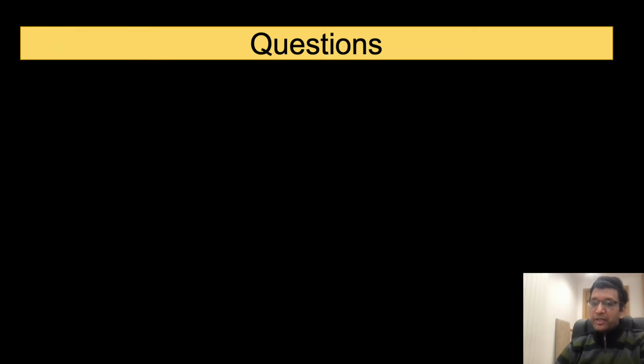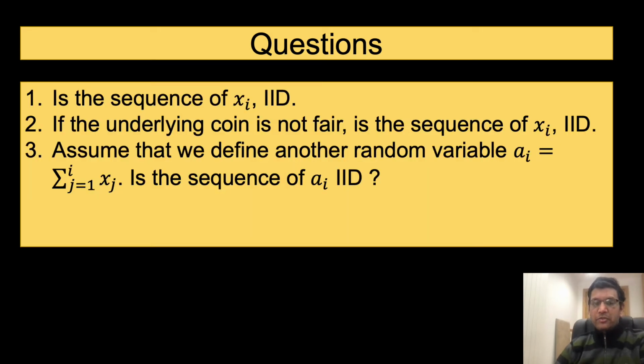Under the setting described, let us ask three questions. Question number 1: Is the sequence of x sub i IID? Question 2: If the underlying coin is not fair, is the resulting sequence of x sub i IID? Note that this question differs from question number 1 because in question number 1 we made an assumption of the coin being fair.